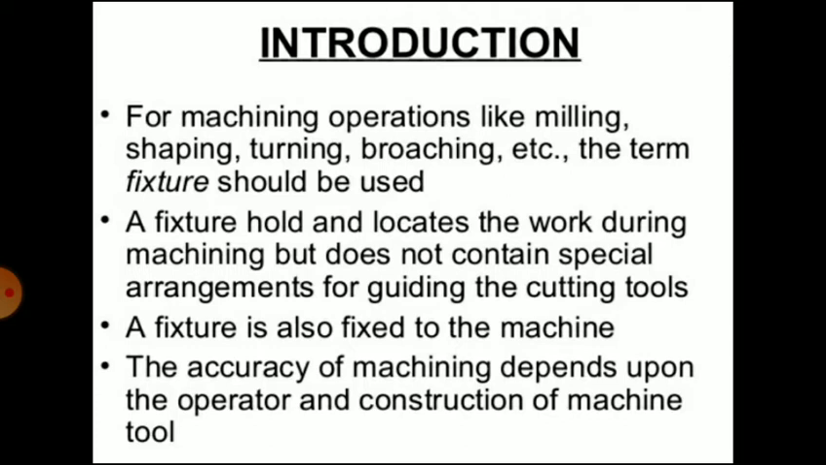But in case of a jig, a semi-skilled worker can be employed, because the accuracy depends upon the tool guiding devices. Because a jig guides the tool, accuracy does not depend upon the worker. So semi-skilled workers can be employed with a jig, but in a fixture the accuracy of machining depends upon the operator and the construction of the machine tool, not the fixture, because the fixture does not guide the tool.